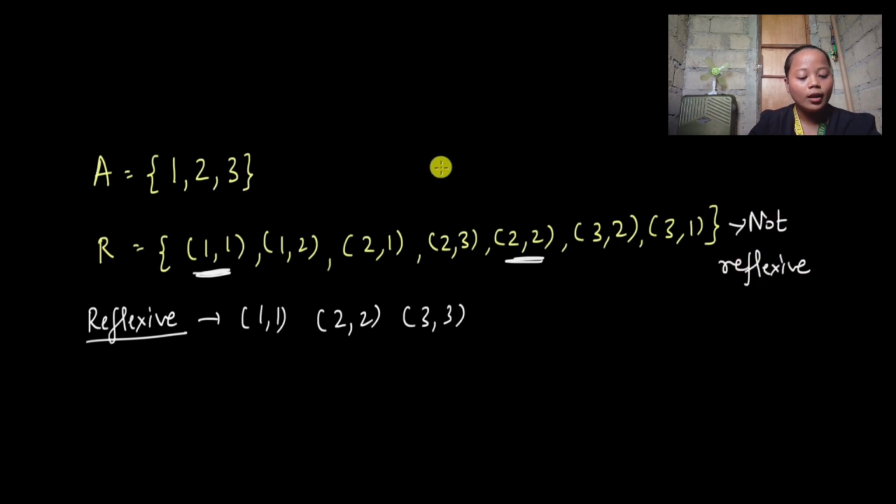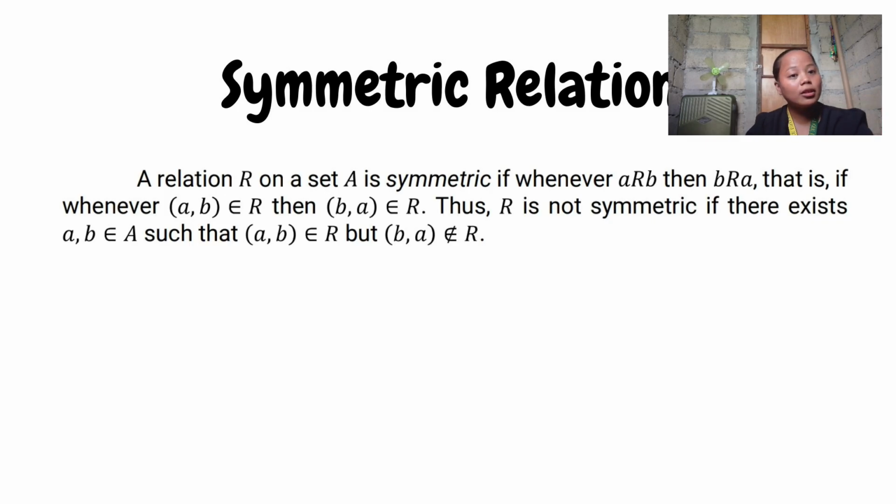So, let's proceed to the symmetric relation. Let us define: a relation R on a set A is symmetric if whenever A is related to B, then B is related to A. That is, whenever the ordered pair (A, B) is an element of R, then the ordered pair (B, A) is an element of R. Thus, R is not symmetric if there exist A and B in A such that (A, B) is an element of R, but (B, A) is not an element of R.